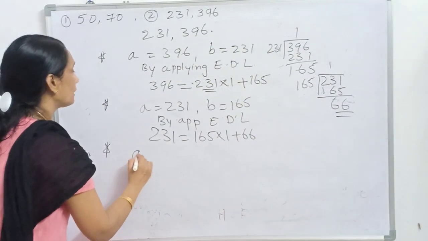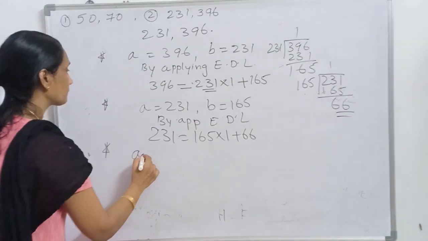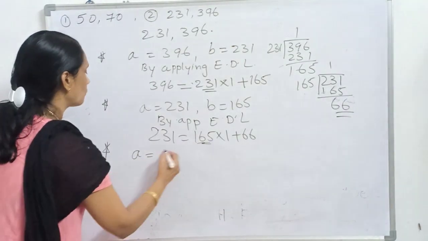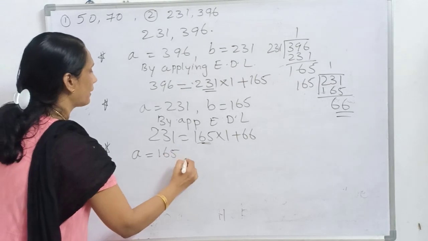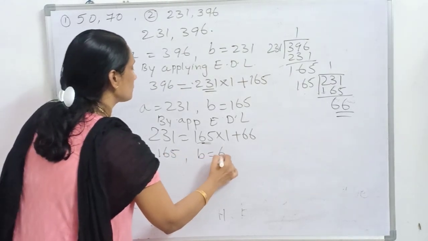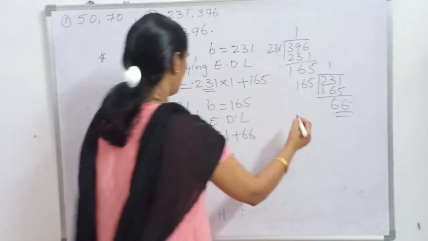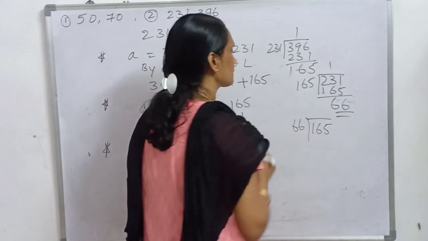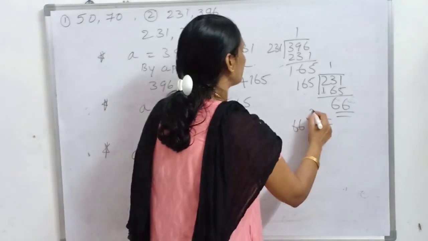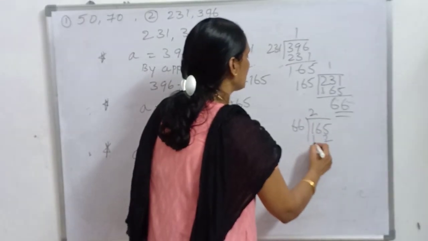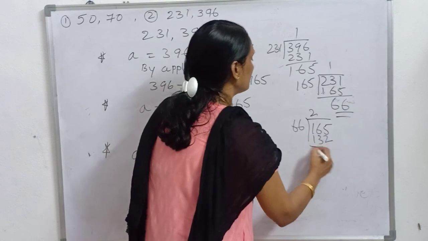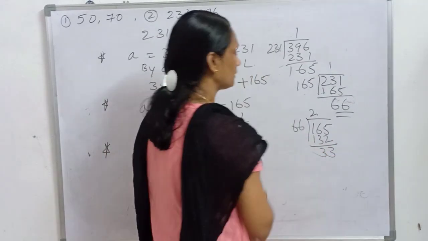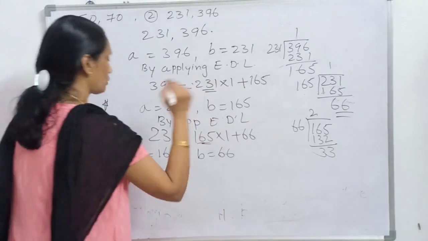Here A is equal to 165 and B is equal to 66. Again apply 165 divided by 66. How many times can you take? 2 times, and the remainder is 33. Here also the remainder is not 0.